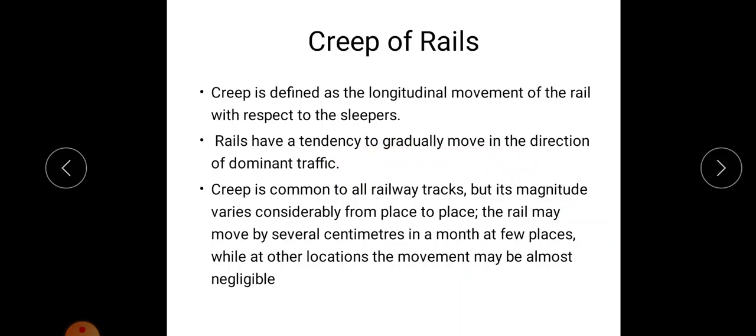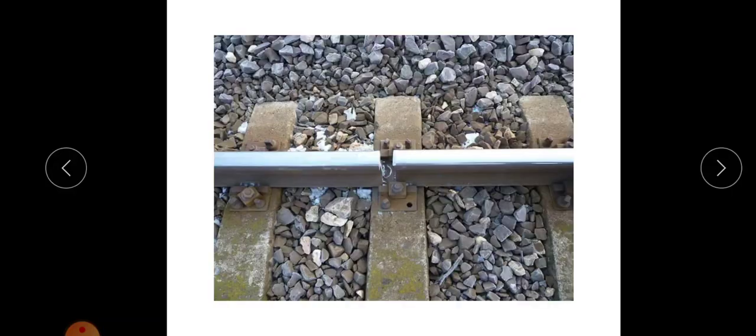That longitudinal movement of the rail is known as creep, and this creep is common to all railway tracks. Its magnitude varies from place to place depending upon the density of traffic. The rail may move by several centimeters in a month at a few places, while at other locations the movement may be negligible. So creep means the longitudinal movement of the rail.